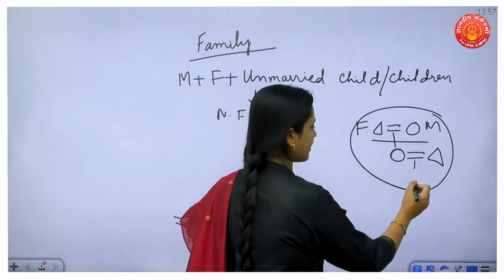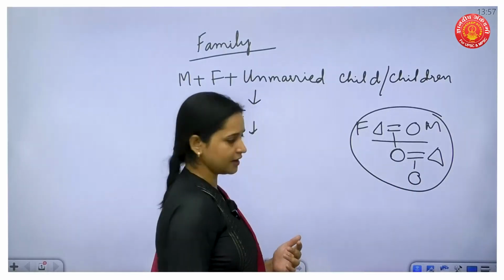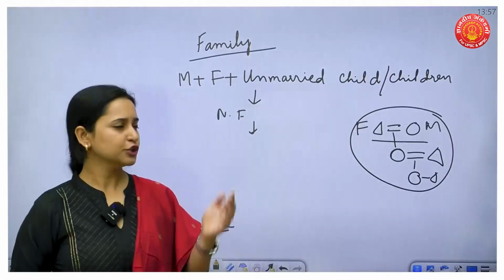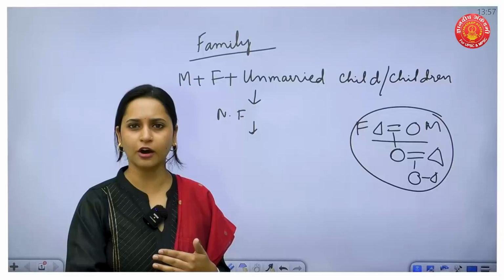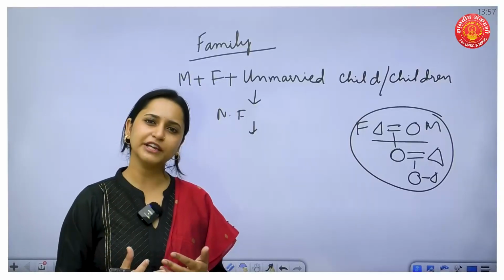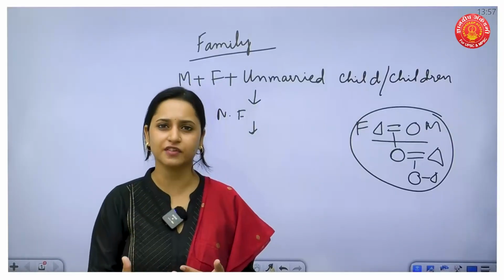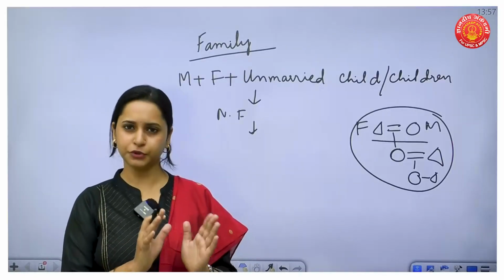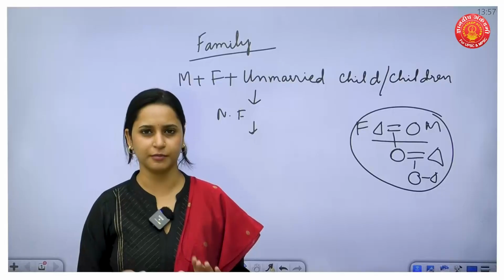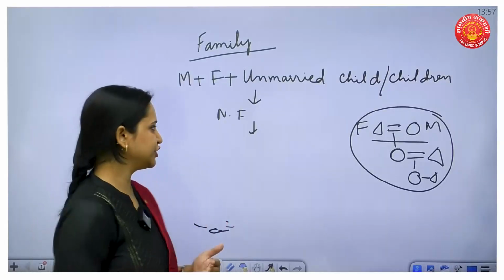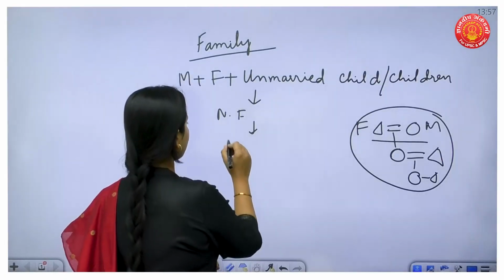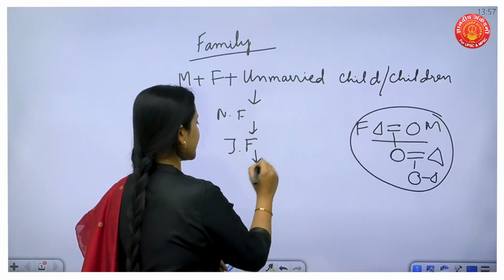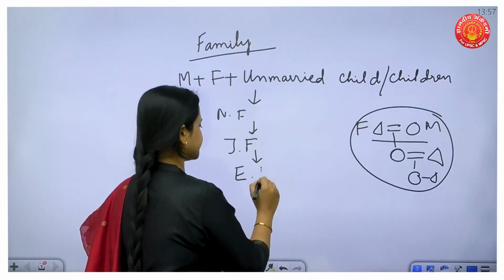They can have their kids also. They also come under that joint family. So from nuclear family we got joint family. A joint family could be of 2 generations, 3 generations, or even 4 generations. Basically 2 to 3 generations make a joint family. So after nuclear family to joint family, from there comes the extended family.